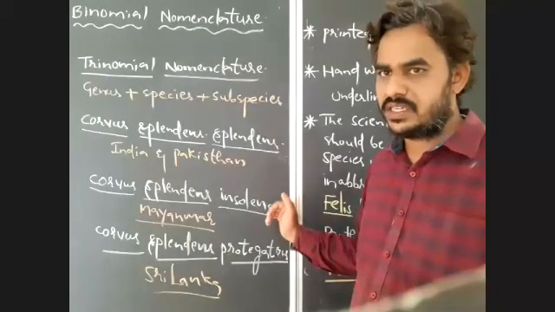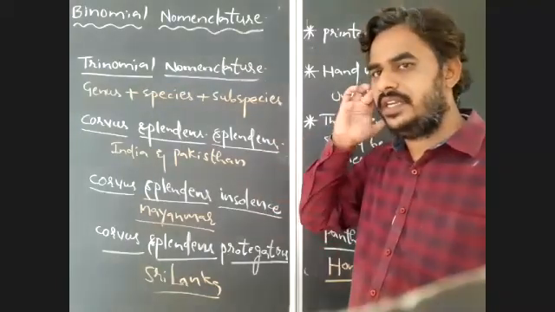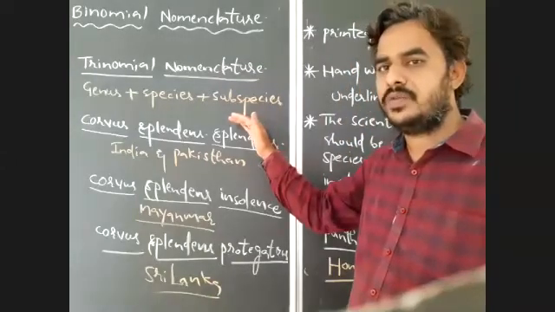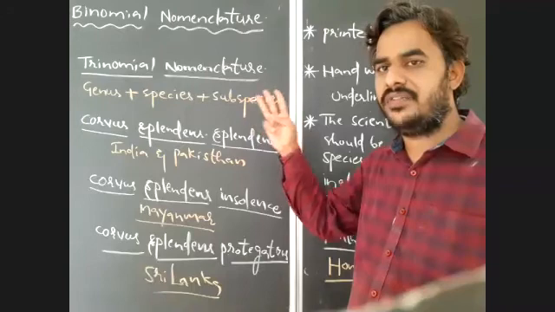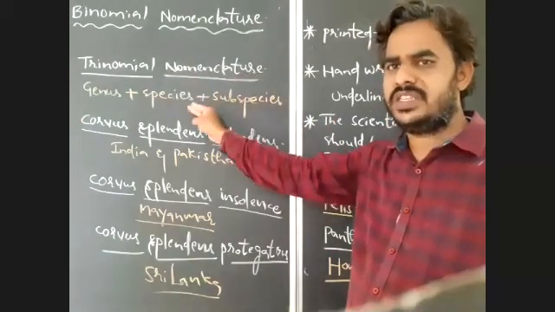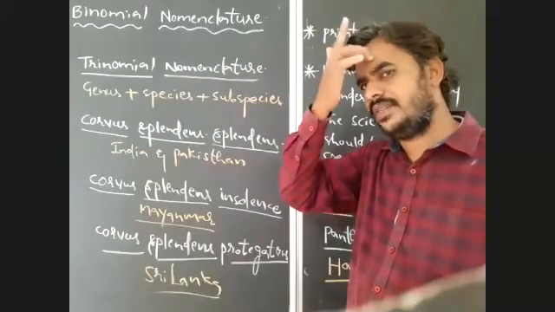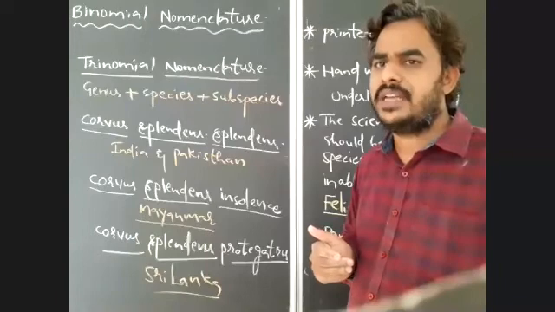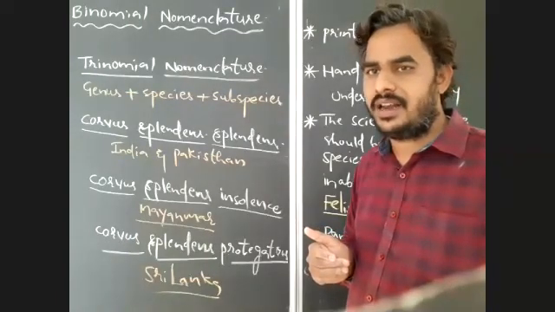After that, we discussed trinomial nomenclature. In this method, every living organism should be provided with three scientific words. The first word is the genus name, the second is the species name, and the third is the subspecies name. The main aim of trinomial nomenclature is to represent the geographical location of organisms.